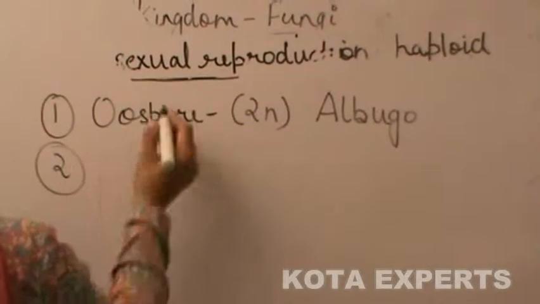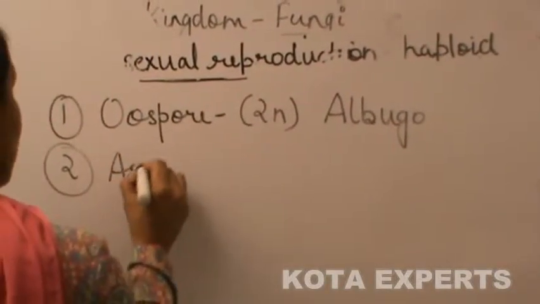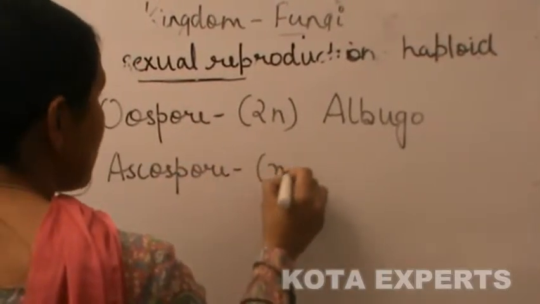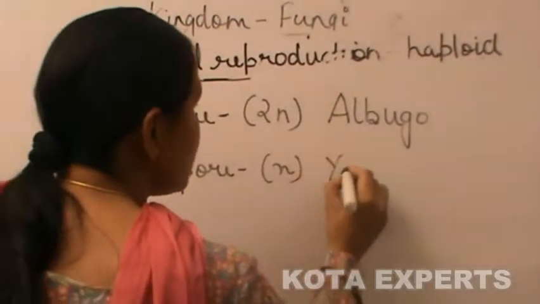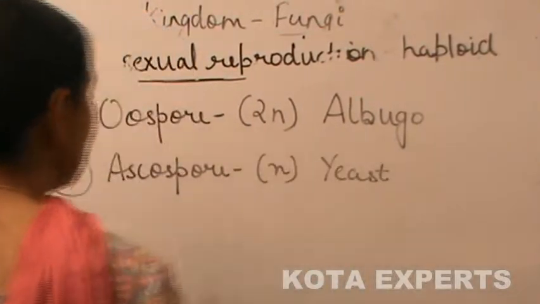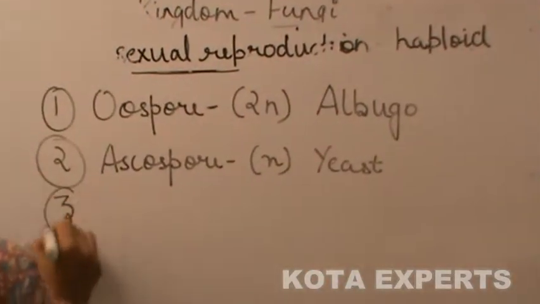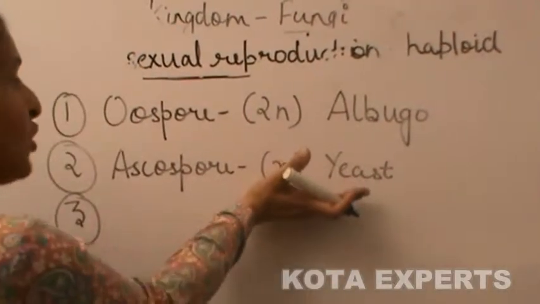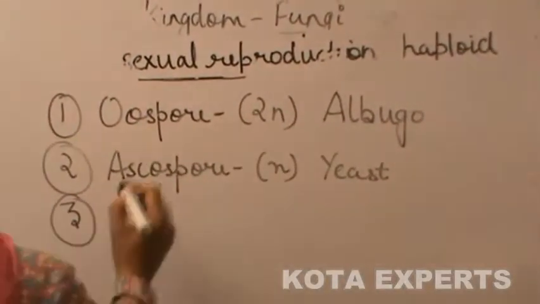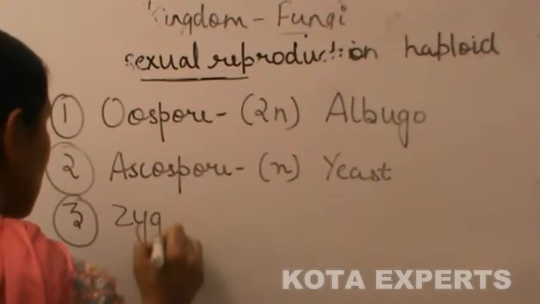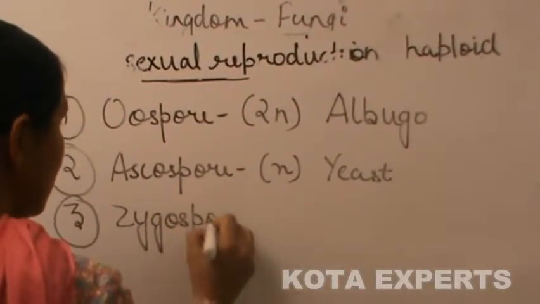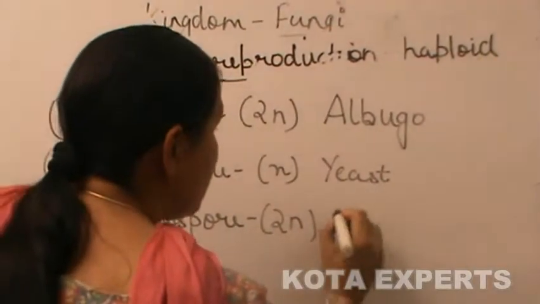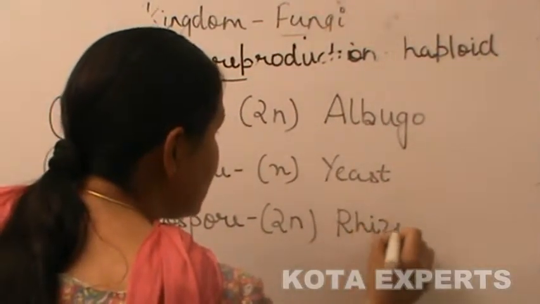Second is ascospore. Ascospore is haploid and is found in yeast. These spores are formed as a result of meiosis. Third, zygospore is also a diploid which is found in Rhizopus.